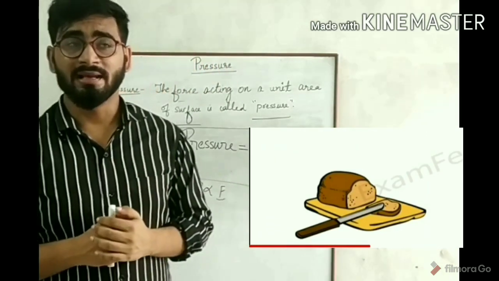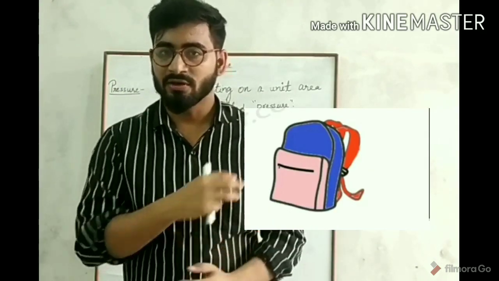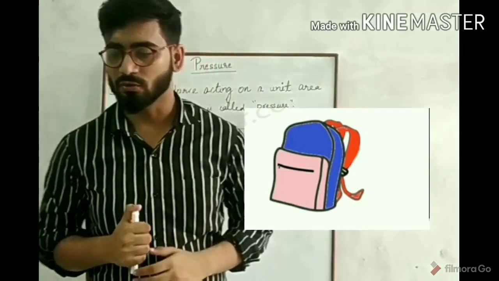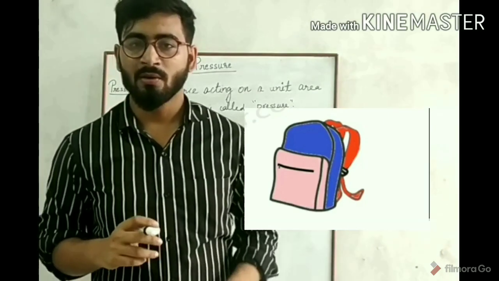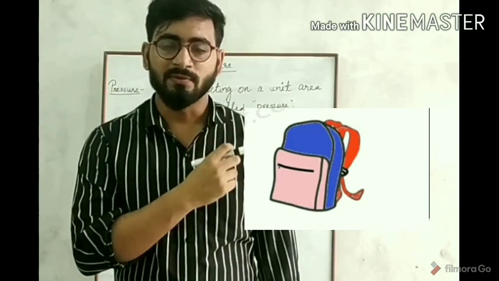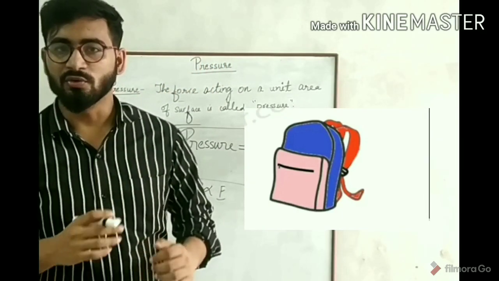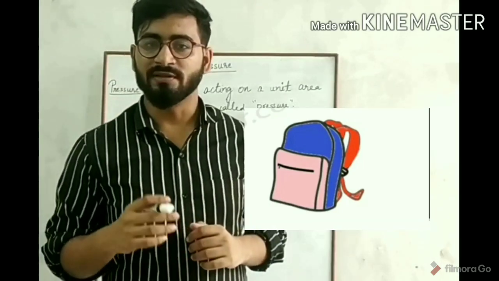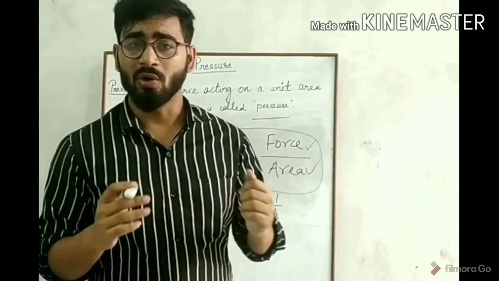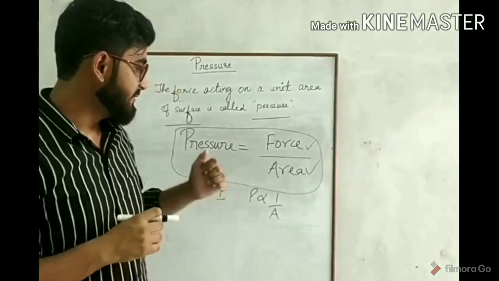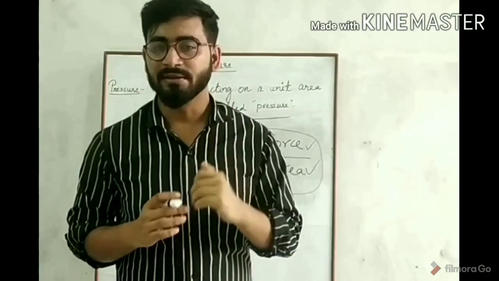Now you can take another example also. Suppose you are going to school from your home. So you will carry your school bag while going to school. The straps of the bag are made quite thick. Why? Because if the straps are thick, that is the area of the strap is more, the pressure on your shoulders due to the heavy bag will be less. So do you understand what we discussed here? We discussed that as you increase the area, pressure will decrease.